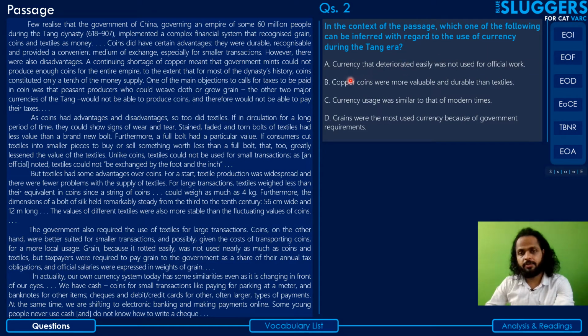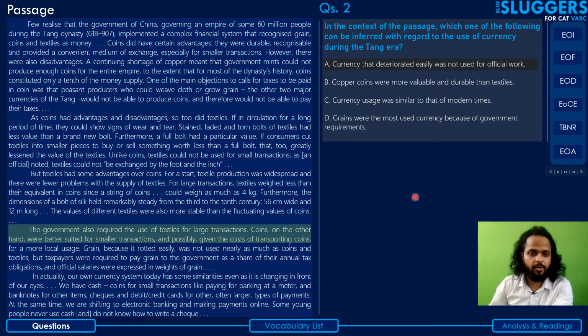So let's look at the options. First, currency that deteriorated easily was not used for official work. No, in fact, the author says that the government also required the use of textiles, right? And textiles were the currencies that were vulnerable to wear and tear. That means they deteriorated quite easily, right? So this is definitely incorrect. The currency that deteriorated easily was in fact used for official work by the government, right? So you can eliminate this with the capital E.